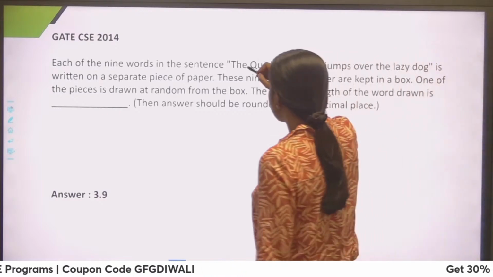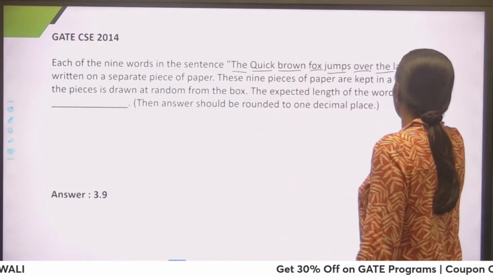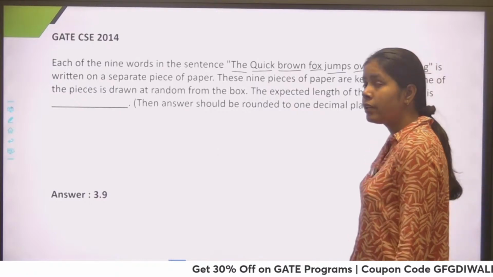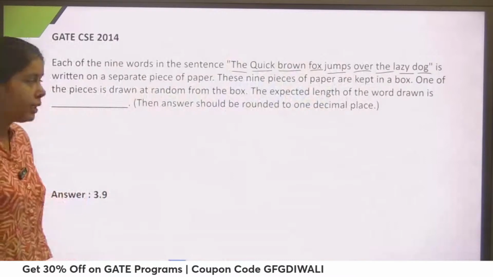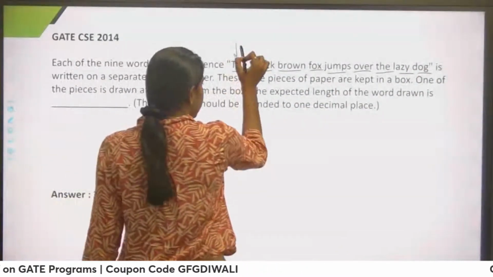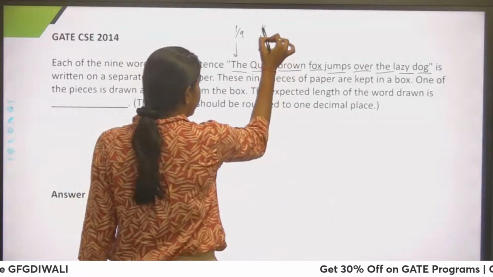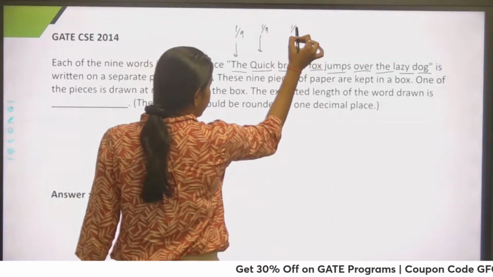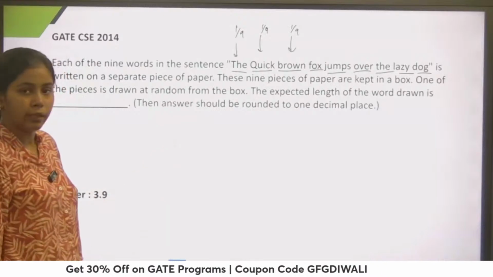So guys, if you see in this statement, 1, 2, 3, 4, 5, 6, 7, 8, 9, I have 9 words, right? So each of the words has probability 1 by 9. Now they're asking the expected length of the word drawn, right?